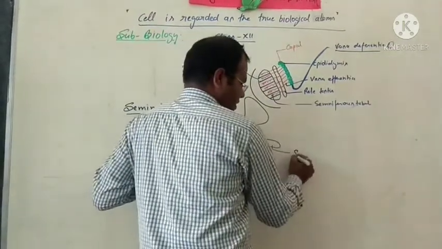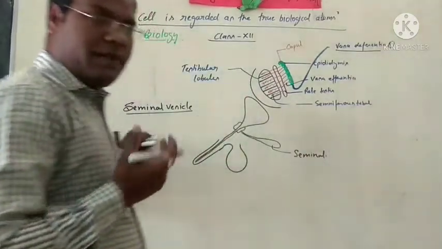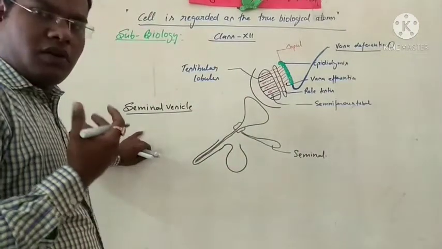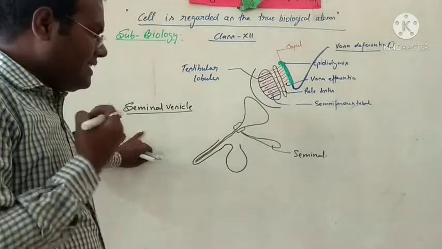The seminal vesicle is a sac-like glandular structure which secretes a fluid.